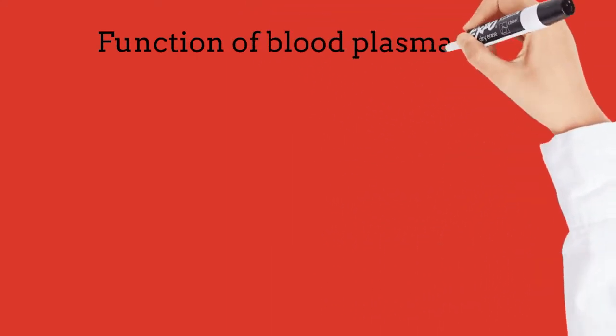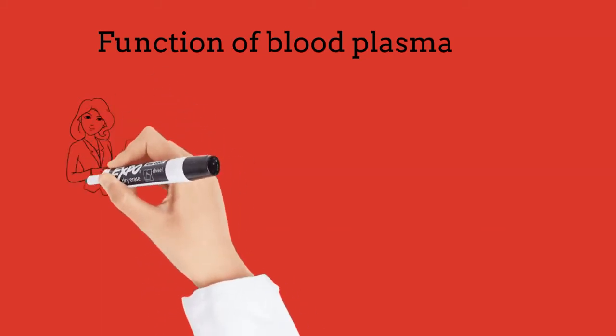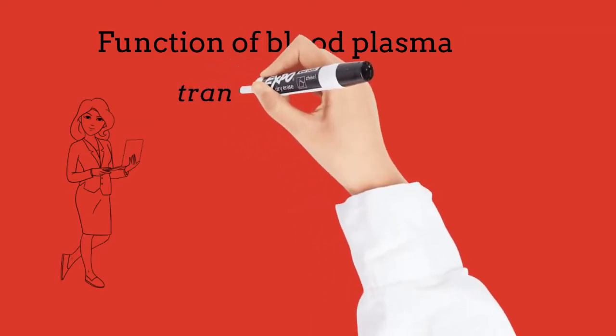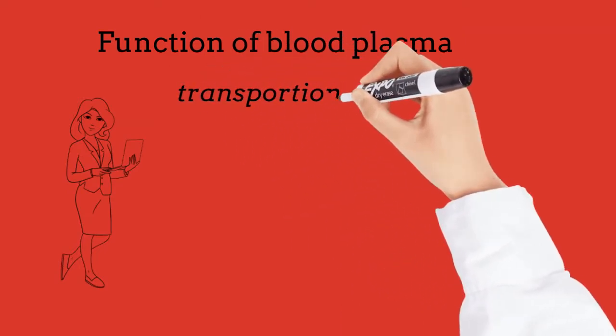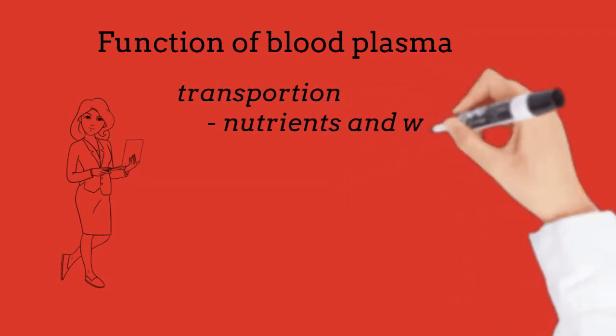Blood plasma circulates dissolved nutrients such as glucose, amino acids, fatty acids, mineral ions, and hormones, dissolved in the blood or bound to plasma proteins, and transports them to tissue cells.